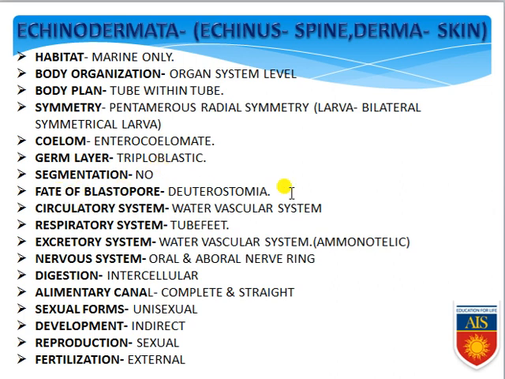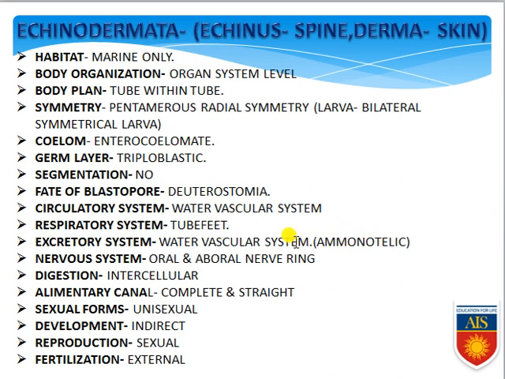Fate of blastopore: they are deuterostomes, because the blastopore forms the anus first and the mouth forms later. Circulatory system: they have the water vascular system, WVS, through which water moves through the internal portions of the body and various substances are exchanged. Respiration happens with the help of the locomotory organ, the tube feet, which is responsible for respiration and also for taking up food. Excretory system: they are exclusively ammonotelic, releasing ammonia. Nervous system: they have oral and aboral nerve rings.